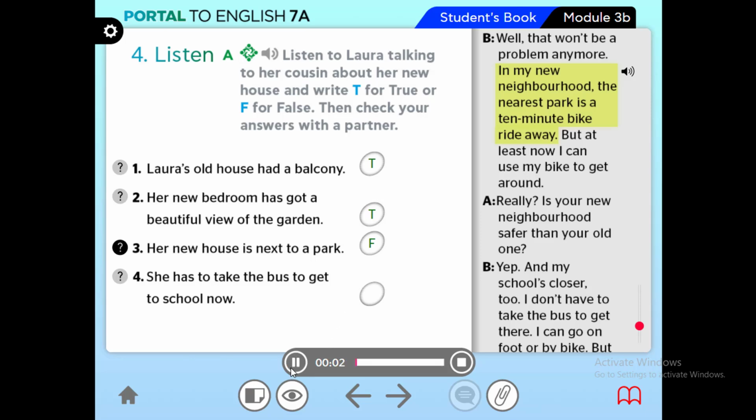She has to take the bus to get to school.